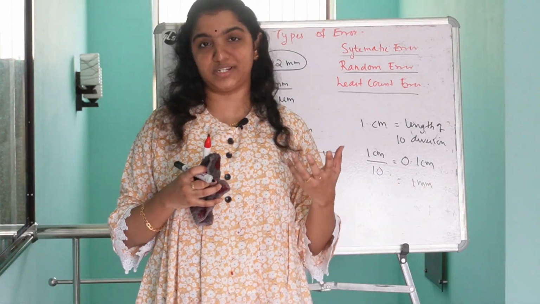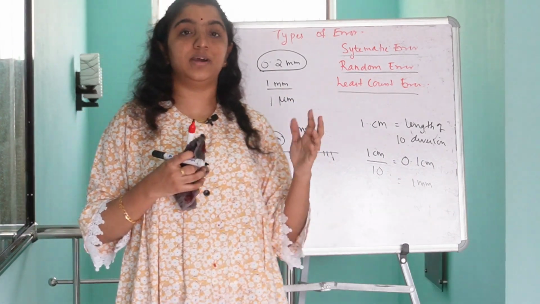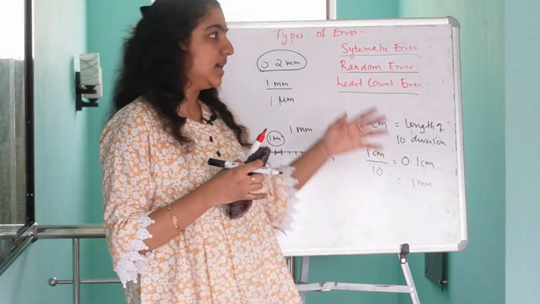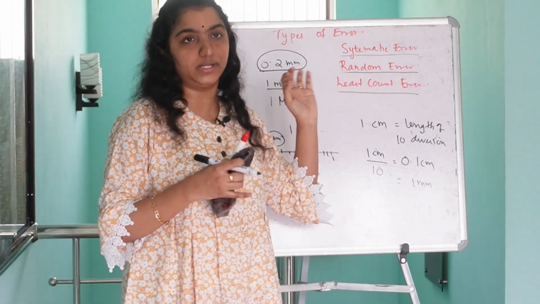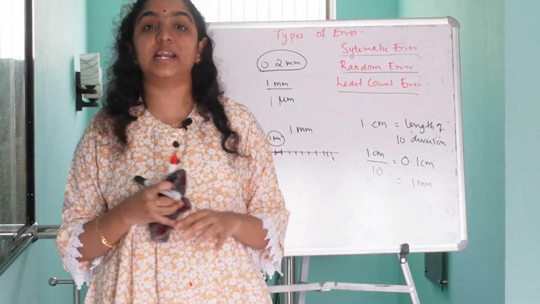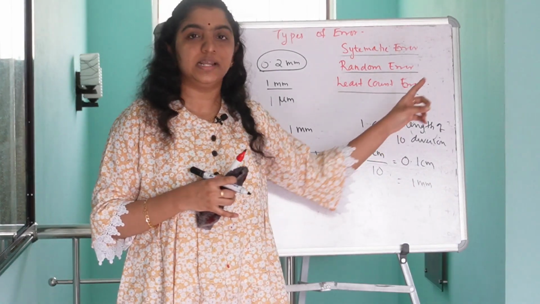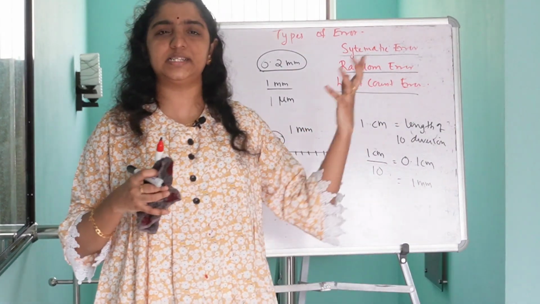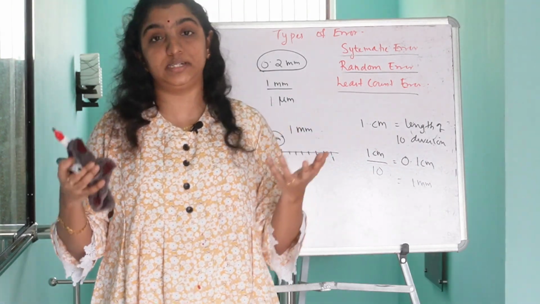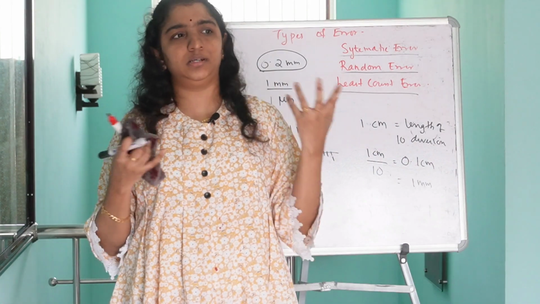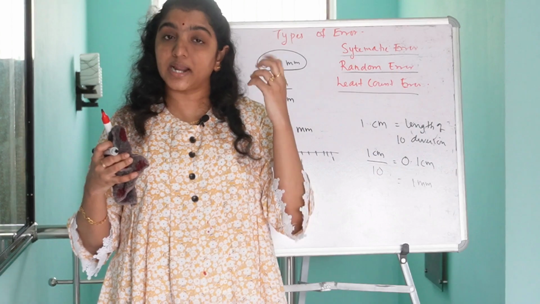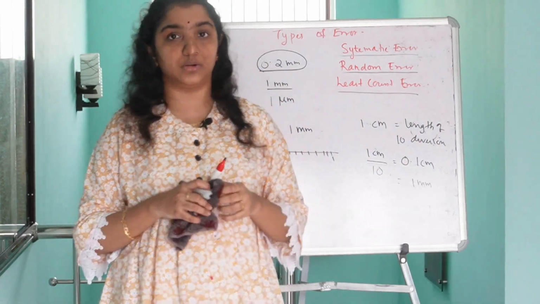So in situations where we are using an instrument whose least count is greater than the physical quantity, the errors arising are known as least count errors. And just like systematic errors, least count errors can also be avoided to a certain extent by using the instrument having the required, or perfect, least count. Is it clear, guys?